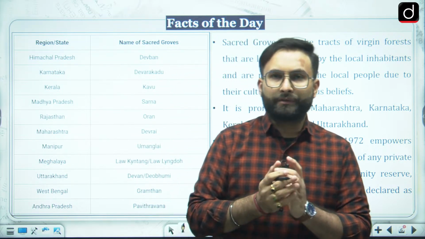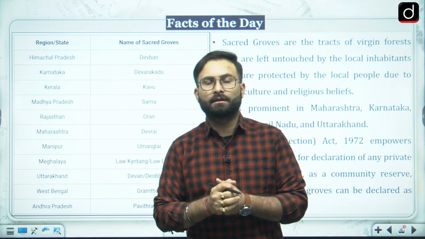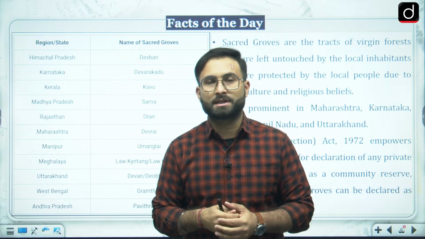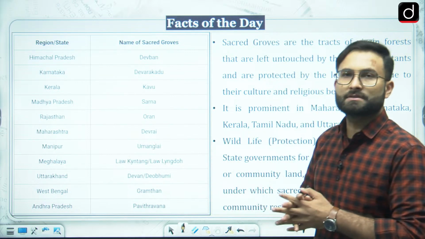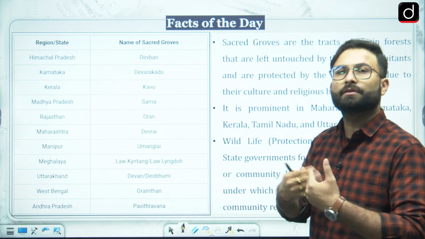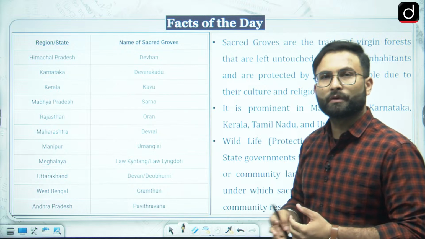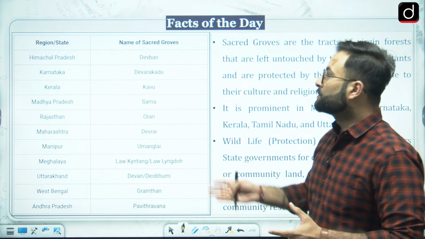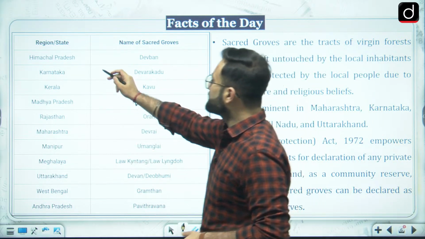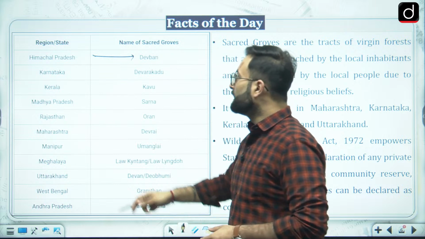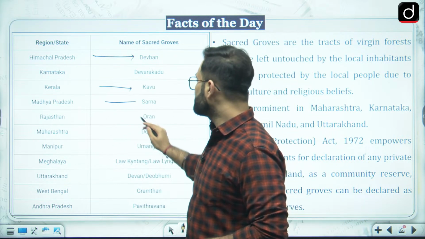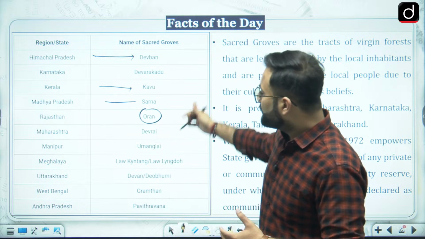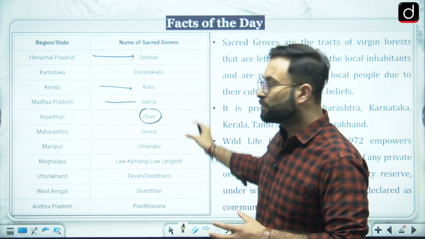When we talk about Indian culture, we actually worship nature, and keeping that in mind, there are various areas where groves are named differently, worshipped and preserved in different forms. These names are given over here. In Himachal it is called Devvan. In Kerala they are called Kavu. In Madhya Pradesh they are called Sarna. In Rajasthan they are called Oran. Other than that there are different names which are given over here, so you can go through these names.